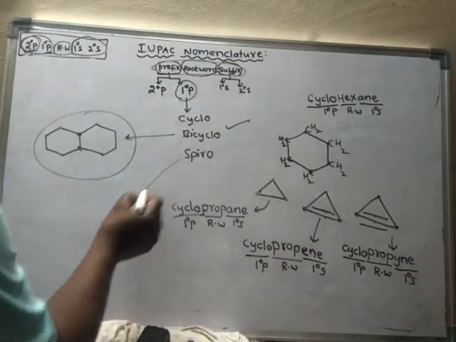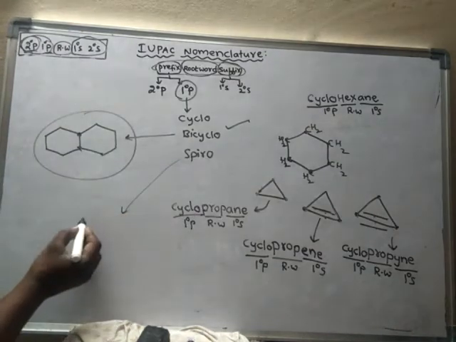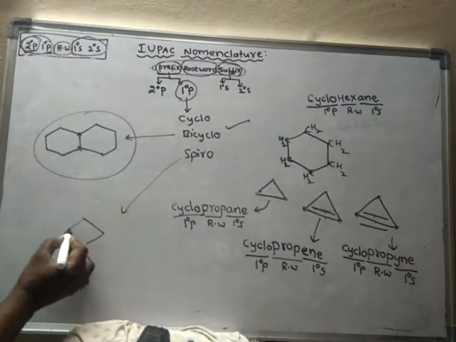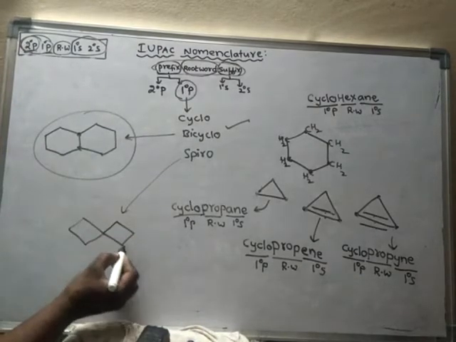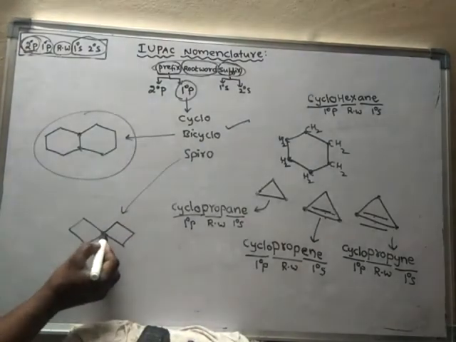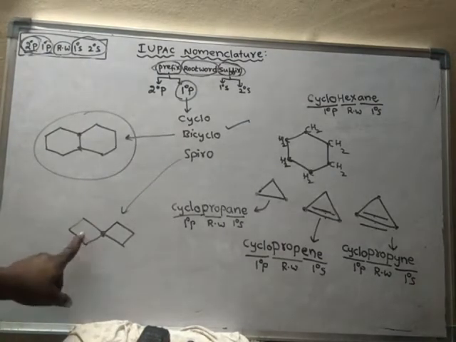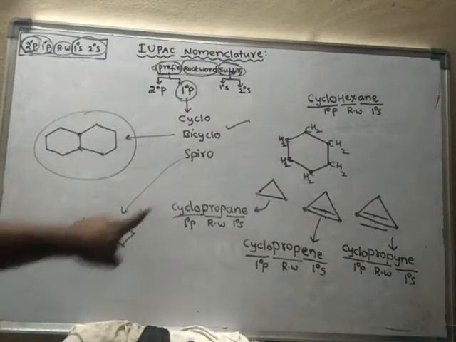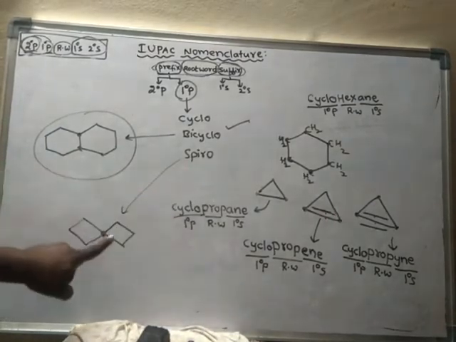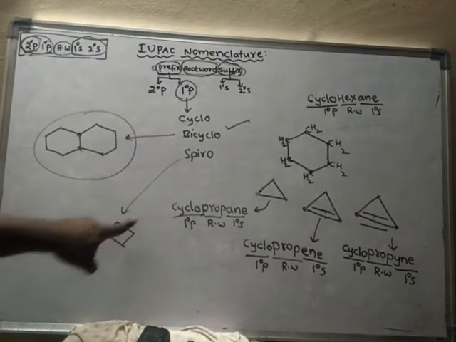What are spiro compounds? Here also there are 2 rings, this is 1 ring, this is another ring. Here 2 rings are connected by only 1 carbon. When 2 rings are connected by only 1 carbon, then those compounds are said to be spiro compounds. Then we have to use spiro in the name.